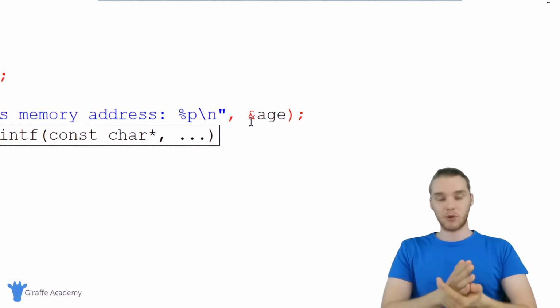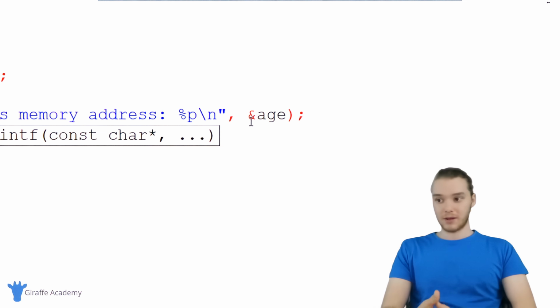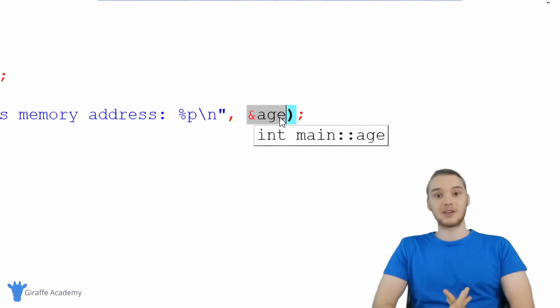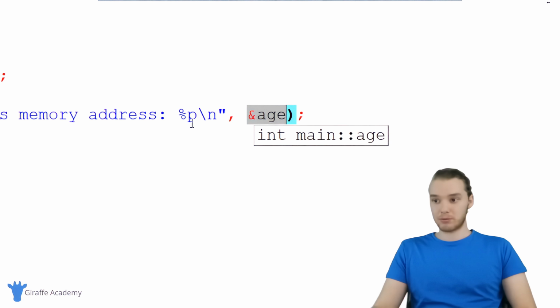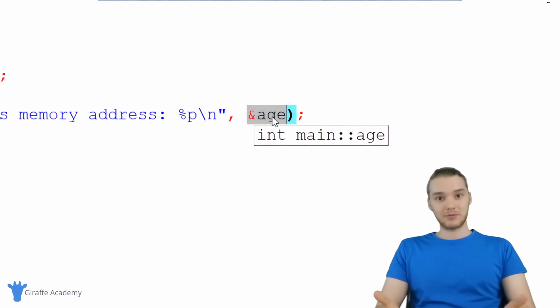It's a type of data. A pointer is a type of data in our program, and it's a memory address, right? When I use this ampersand and I type out the name of a variable, this is giving me the memory address, right? I'm able to print out the memory address. So really, this is a pointer. This is a type of data in our program that is a memory address.